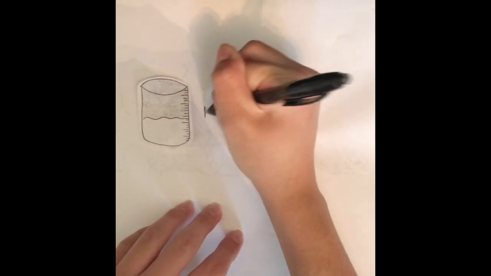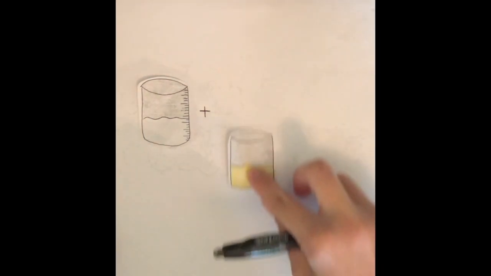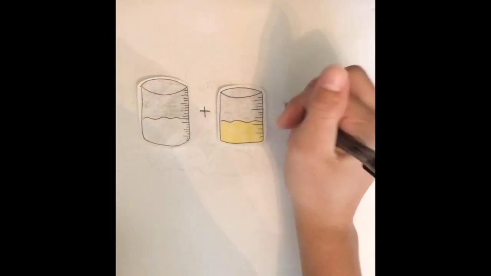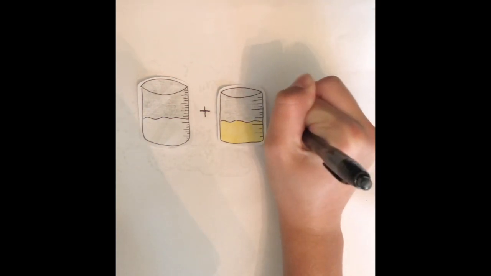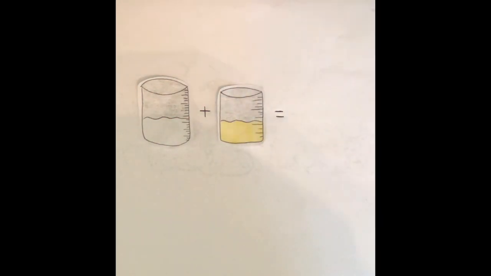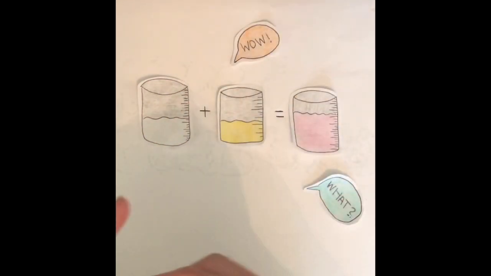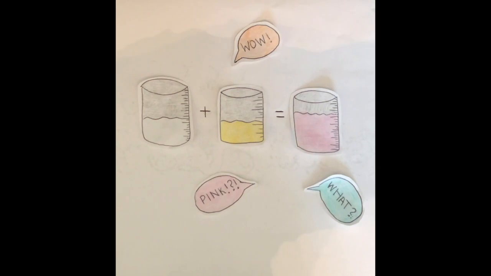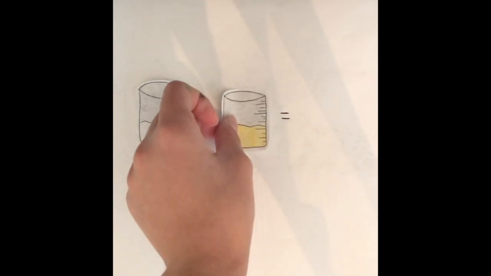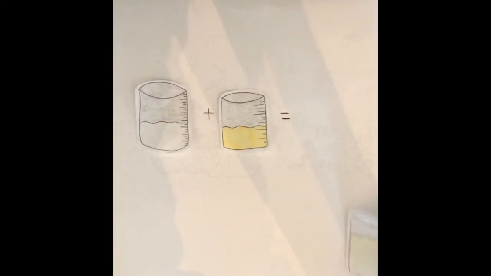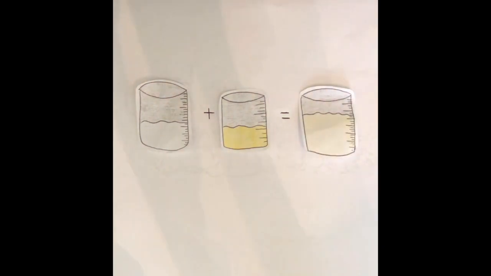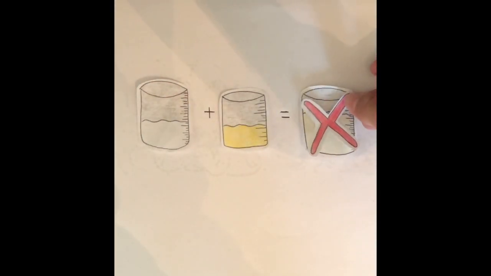As you can see here, if you add a clear solution and a yellow solution and you mix them together, if they result in some unexpected color, like pink, then it is a chemical reaction. So, if you mix together a clear and a yellow solution and you get a pale yellow color, which is the expected color, then it would not be a chemical change, because it has to be a new unexpected color.